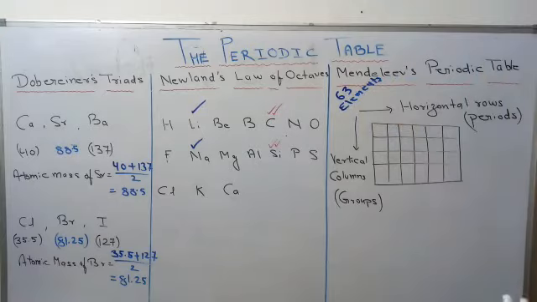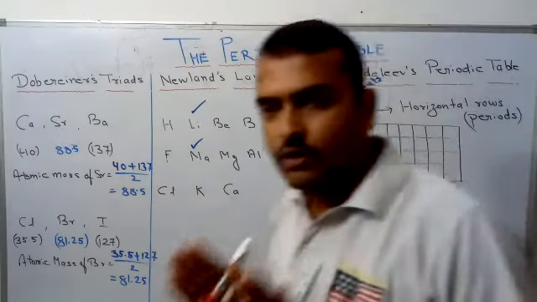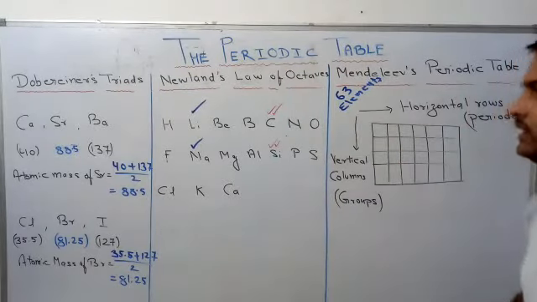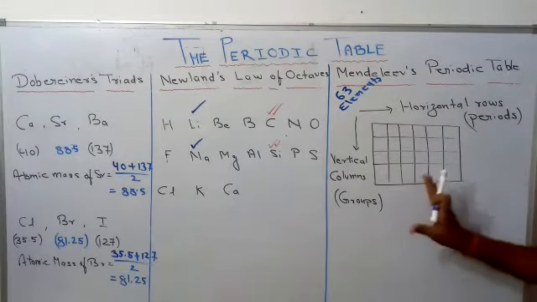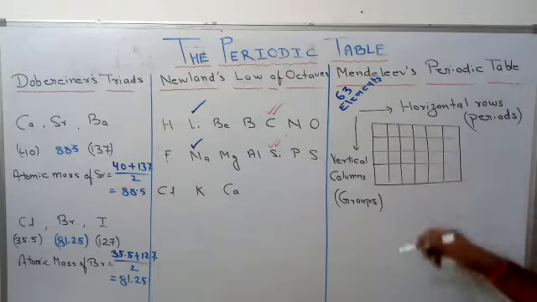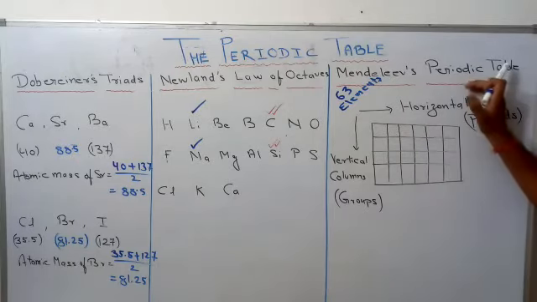He arranged the 63 elements in a table made of vertical columns and horizontal rows. He called horizontal rows periods and vertical columns groups. So that is the concept of Mendeleev's periodic table.